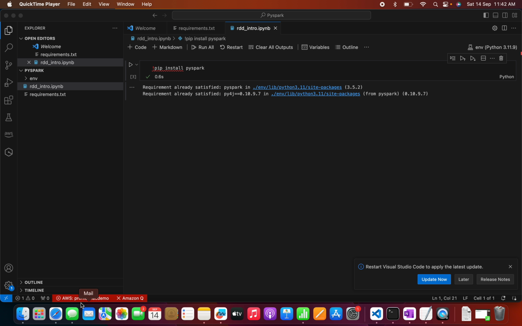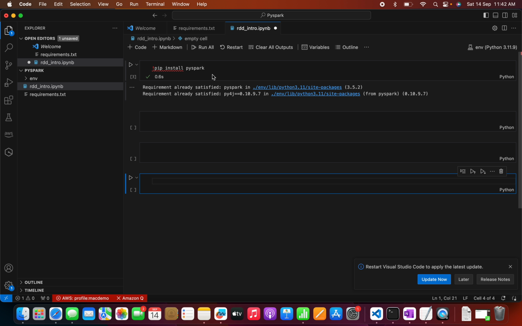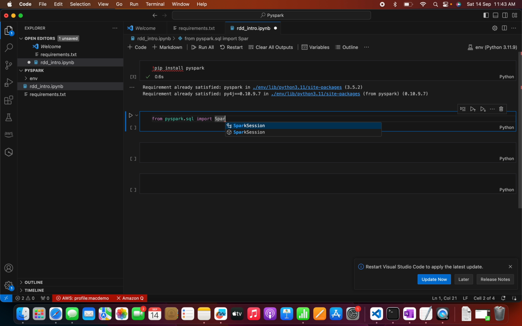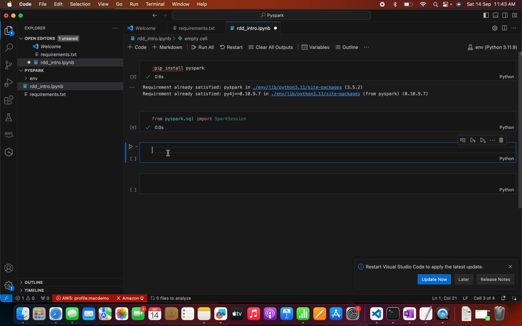So here I have opened Visual Studio Code and a notebook is opened. Here we can see PySpark is installed. You can directly do a pip install pyspark. Then when we start with PySpark, first we need to create a Spark session. For that, we can import from pyspark.sql and import SparkSession. Once we have that, we need to build it. For that there is code that we can use.